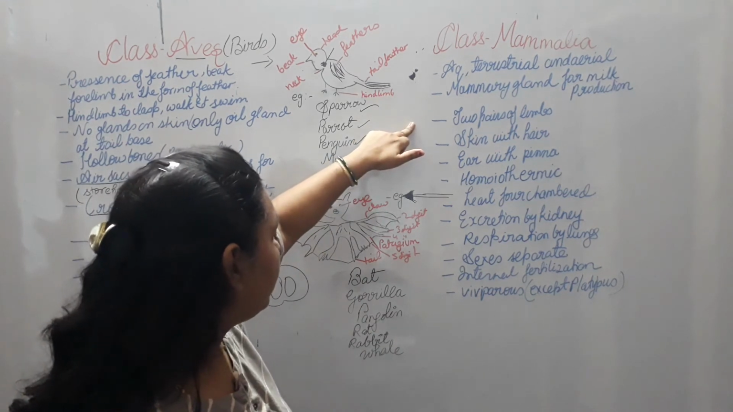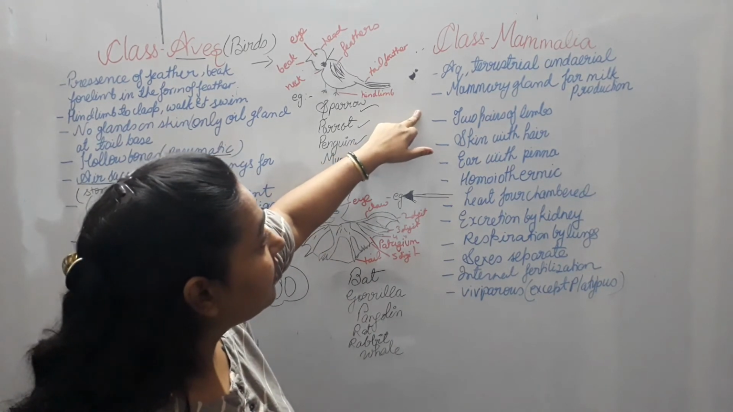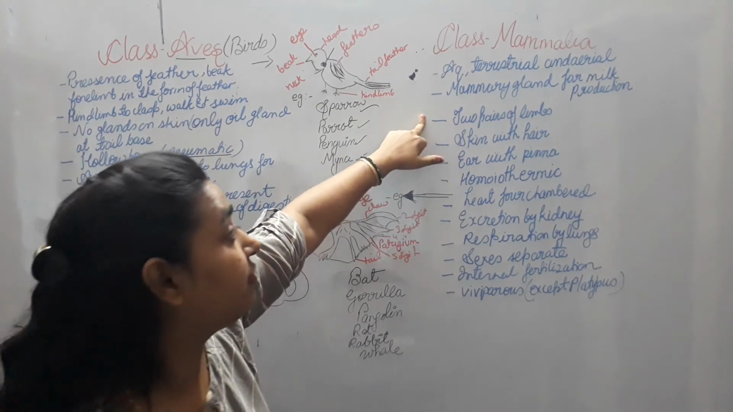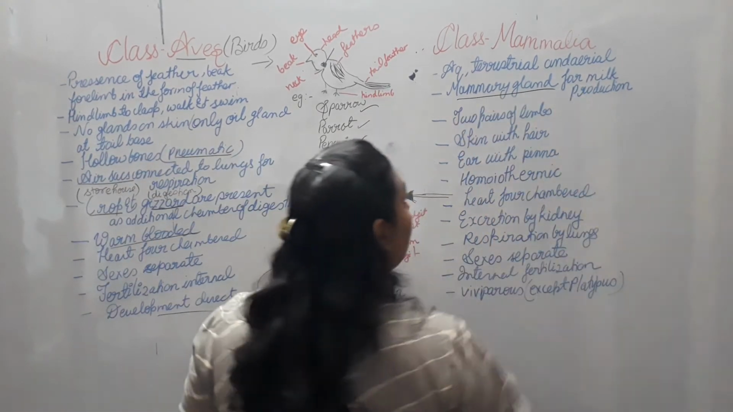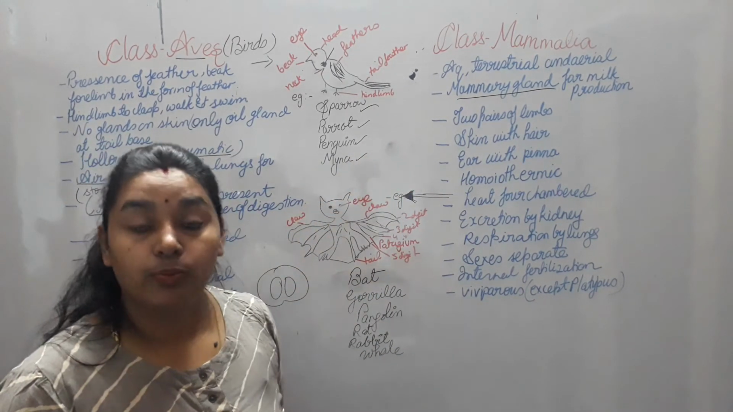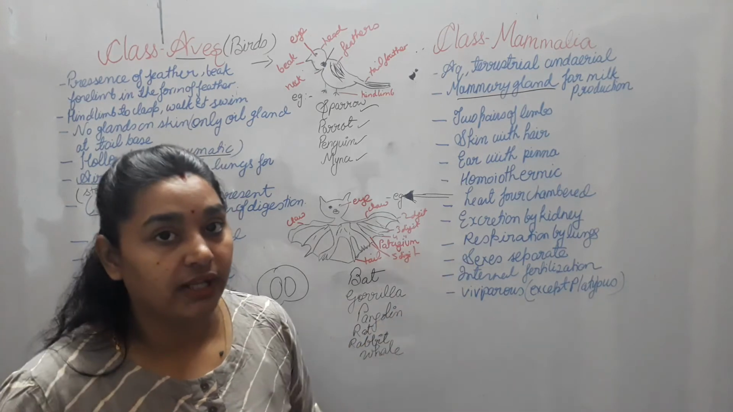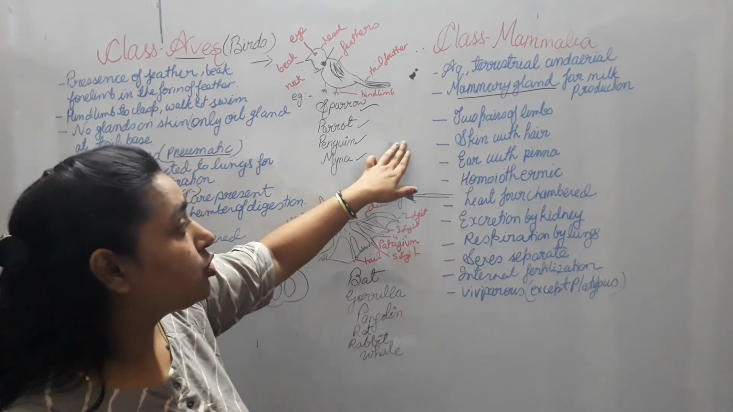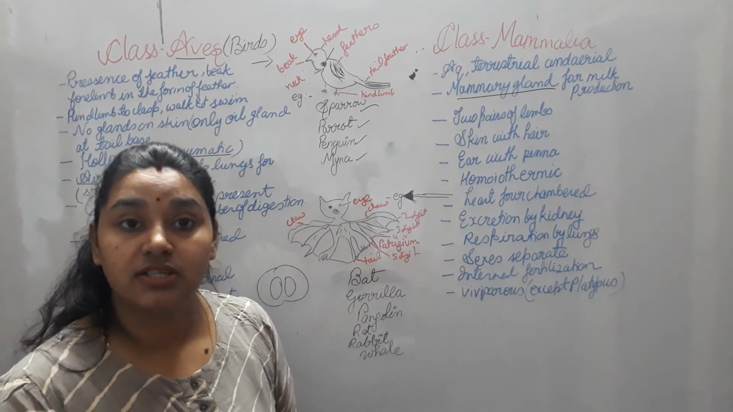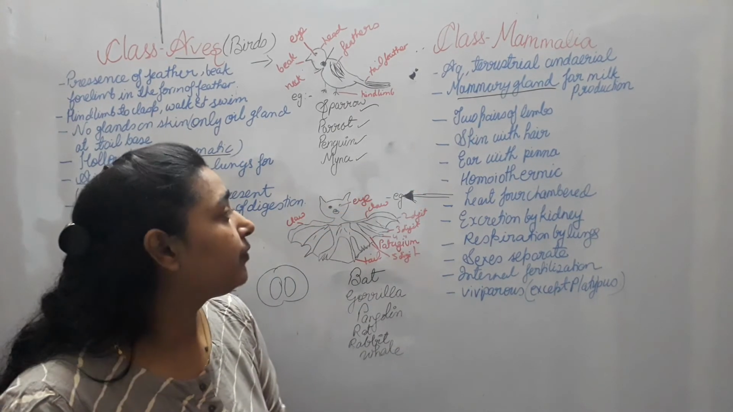Now let us see over here. Mammary, this is the mammary gland for milk production, which I have told you is one of the very special characteristic features of the mammalians. They have 2 pairs of limbs, which means 2 hands, 2 legs. Skin with hair. So on the skin surface you can find hair.